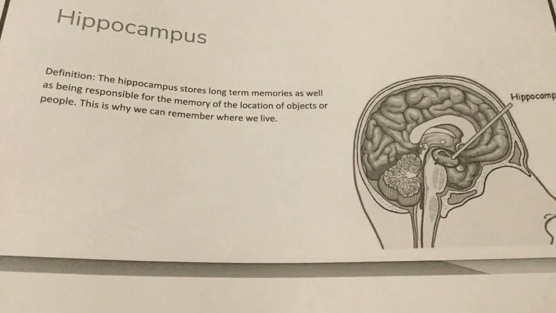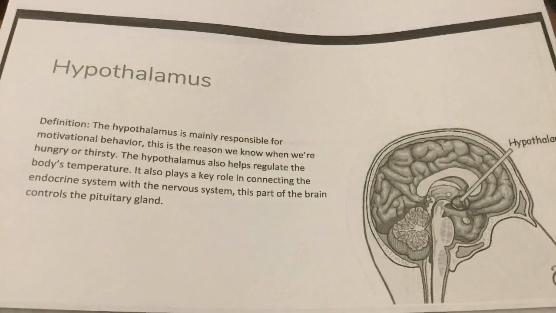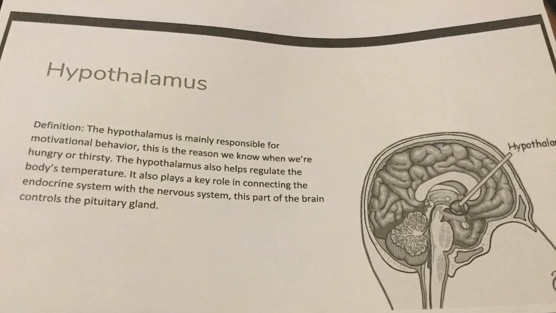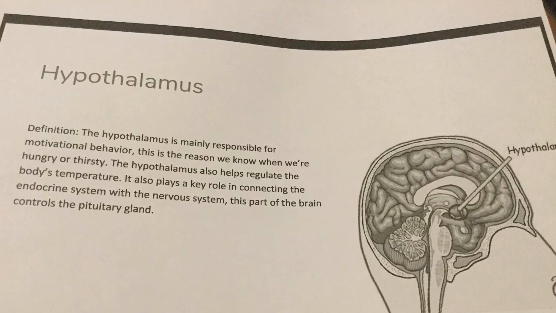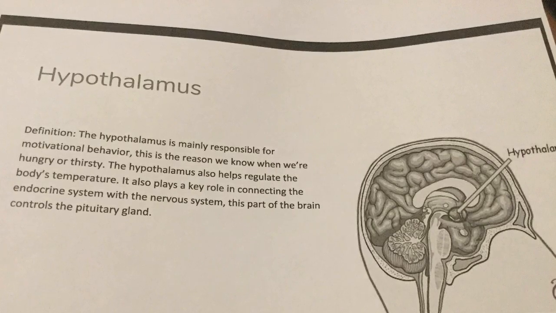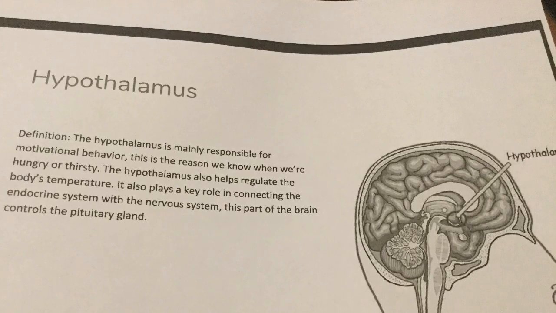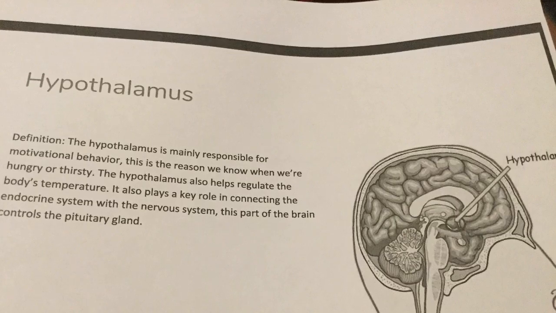Now the hippocampus, which helps store long-term memories. The hypothalamus helps mainly for motivational behavior. This is the reason why we know we're hungry or thirsty. It also helps regulate body's temperature and plays a key role in connecting the endocrine system with the nervous system. This part of the brain controls the pituitary gland also.